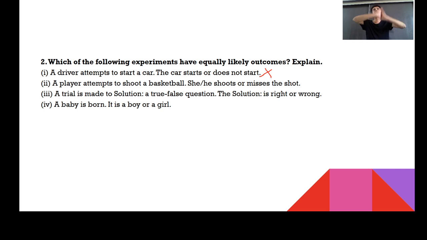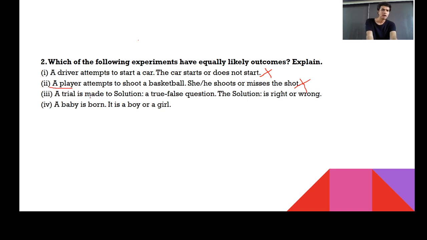Why? Because if I try 10 times, either 1 or 2 times I'll get a chance. Say I'm a tall person and my height is almost 6 feet, it's easy for me to shoot. But if it's Sachin Tendulkar playing basketball, it's difficult for him. So again I can say that this is no. If anyone writes yes by mistake, you should give the marks. But the problem is that here it is a player, a generalized question, so always specify this as a no.